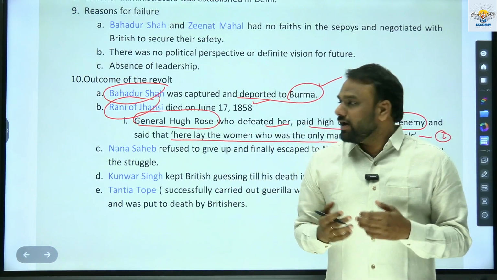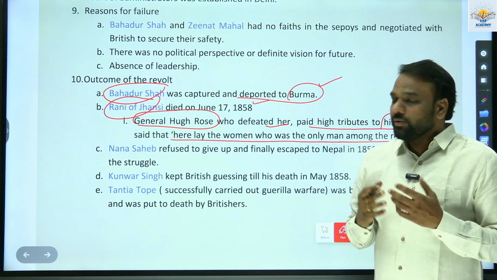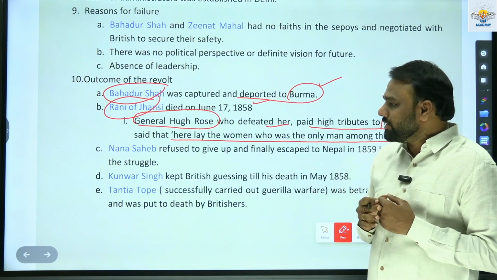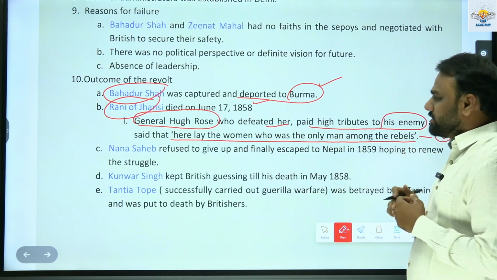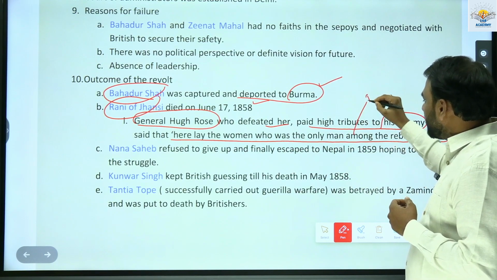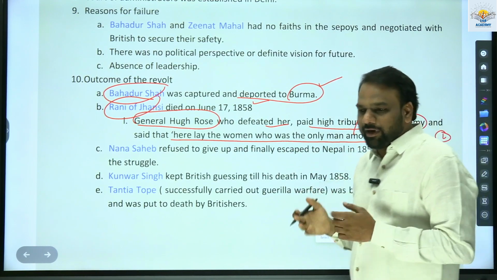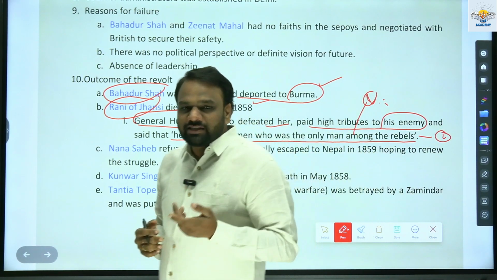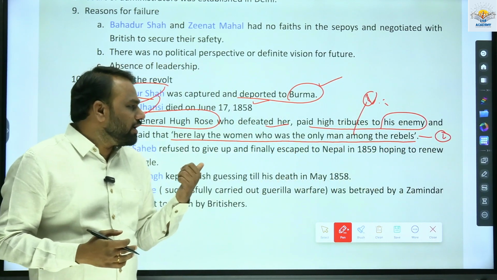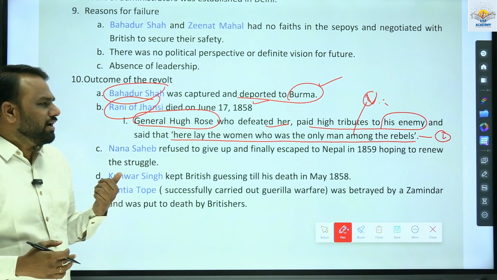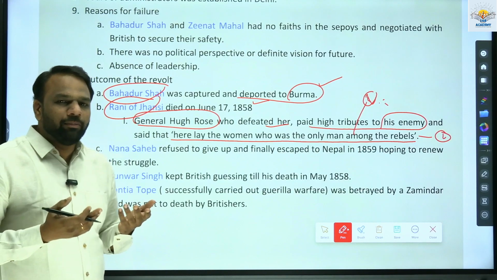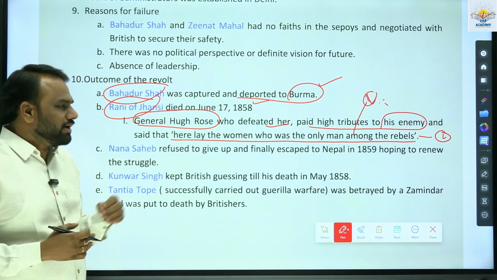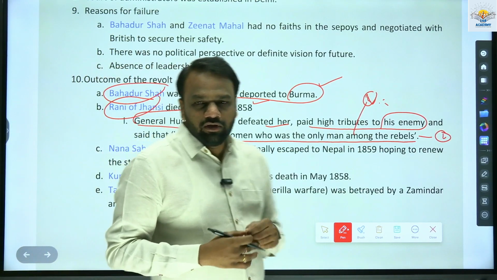Even though he had defeated Rani of Jhansi, he was so impressed by her performance that he quoted: "Here lay the woman who was the only man among the rebels." So these are very important statements. Such statements we have to note down in a separate book. While writing mains answers, we should quote such examples based on the demand. For example, if we are writing any answer related to women empowerment, we can quote this. Definitely it will create an impression.